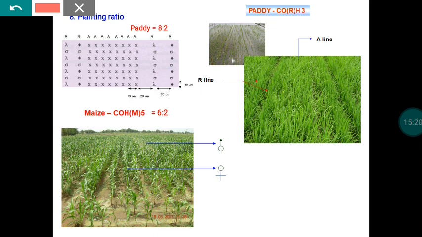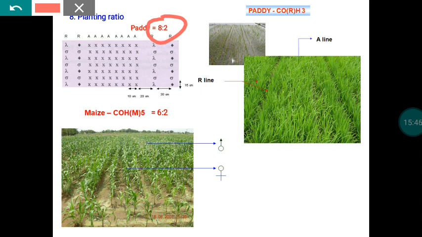So then only that optimum hybrid yield will be realized. So here we have to follow that planting ratio. Planting ratio means the ratio between the female parent and male parent. Here the given example is paddy. So in the case of paddy, we are following the planting ratio of 8:2. 8 means 8 female rows and 2 male rows.